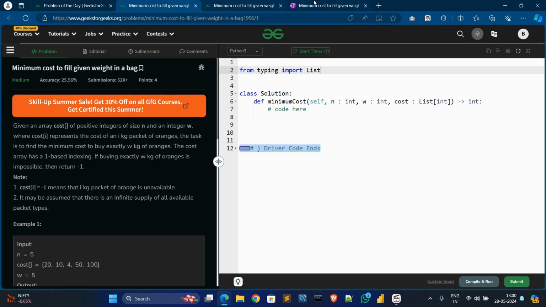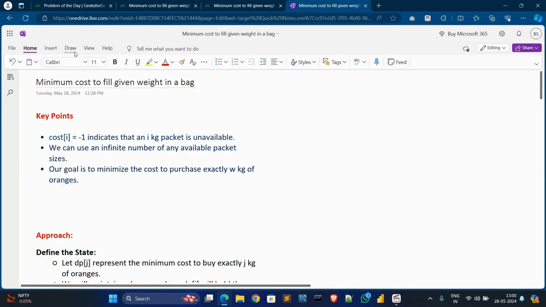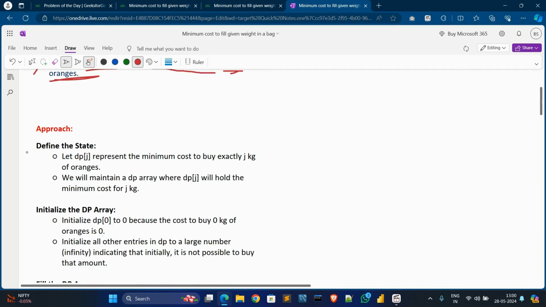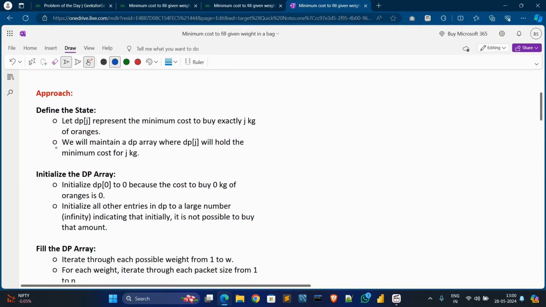Now understand this. First, we need to know the key points of our problem statement. First key point: if cost[i] is -1, it indicates that the i kg packet is unavailable. Next key point: we can use an infinite number of any available packet sizes. Third key point: our goal is to minimize the cost to purchase exactly w kg of oranges. Now let's define the approach.